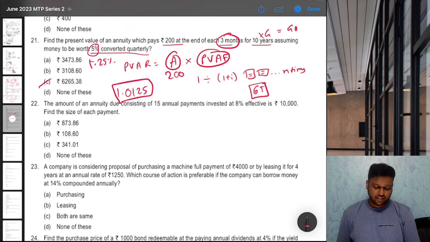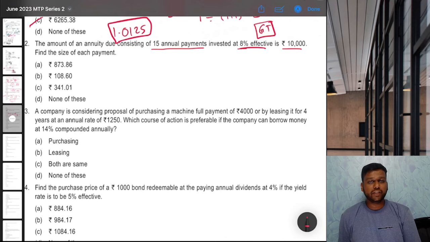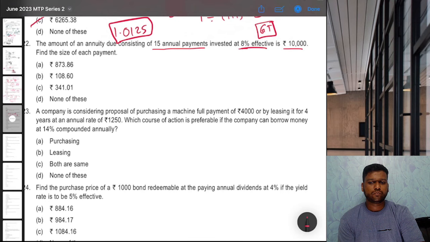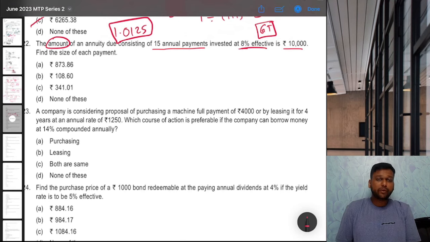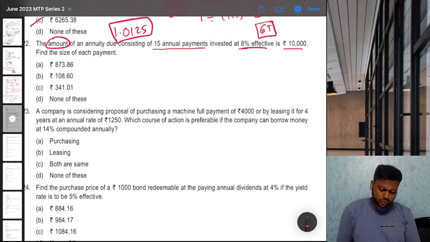The amount of an annuity due consisting of 15 annual payments invested at 8% effective is 10,000. Find the size of each payment. Okay, so it is annuity due now, and amount of annuity due means future value. Amount is what you get at the end. So future value they have given us is 10,000.